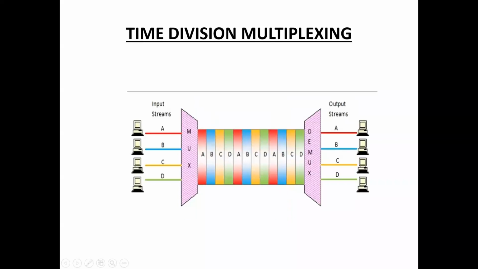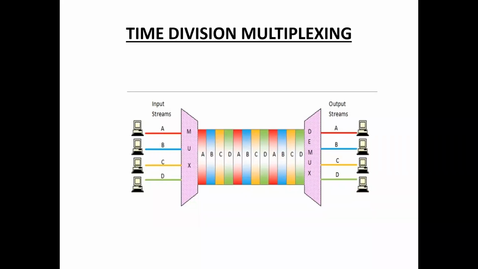Next one, time division multiplexing. So here, time division multiplexing is used to dedicate the channel to users only for a short period of time. In frequency division multiplexing, one channel is divided into frequency ranges.